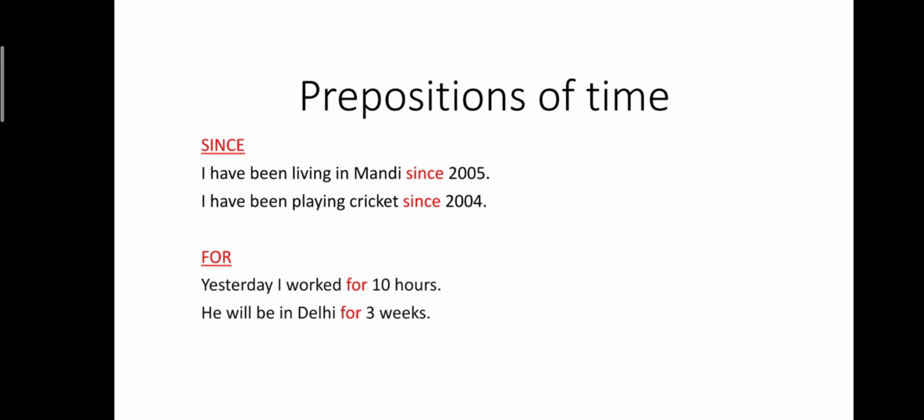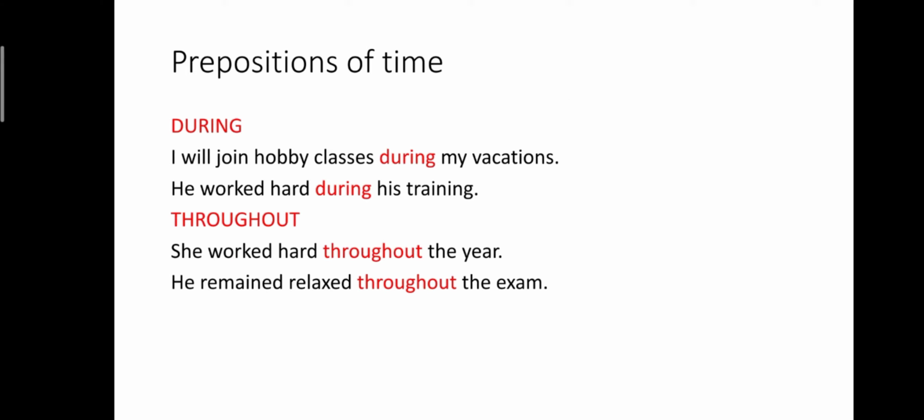The next one is for. For can also be used as a preposition of time. It is used for the length of a period, the length of time, right? For example, yesterday I worked for 10 hours. For 10 hours, this is the length of time we are talking about. He will be in Delhi for 3 weeks, right? So since and for can also be used as prepositions of time.